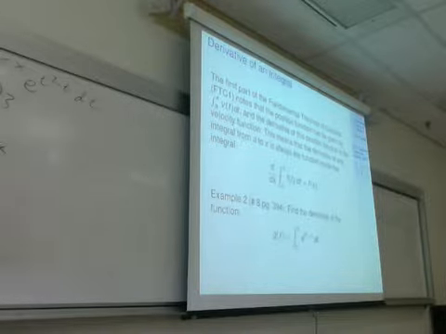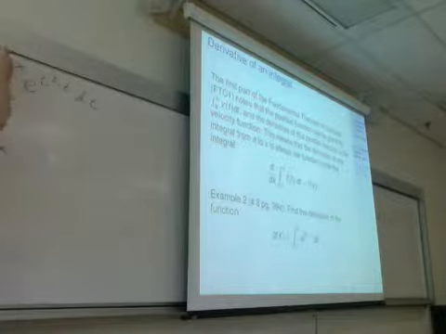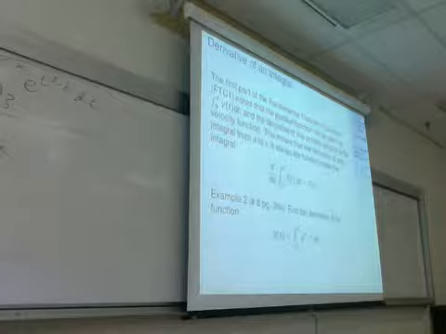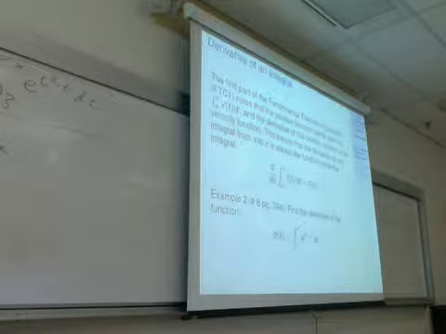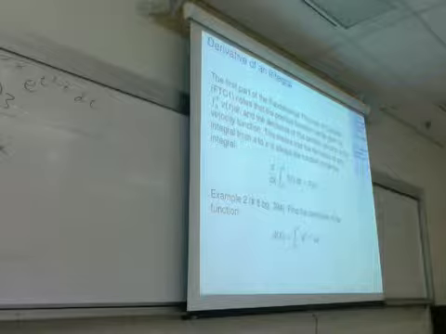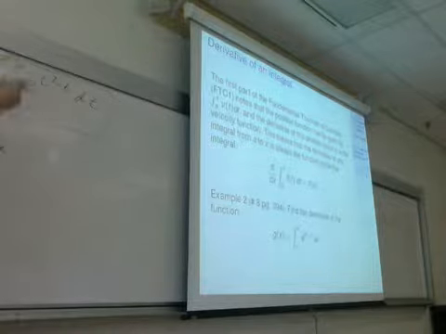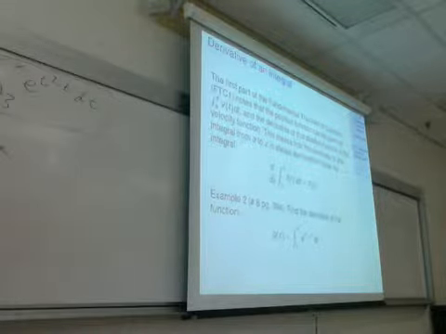The reason we have to replace that t with an x is because this thing we're taking the derivative of is a function of x. So its derivative should also be a function of x. If we took the derivative of x squared, it would be 2x, not 2t. This thing we're taking the derivative of is a function of x. It's not a function of t. So its derivative should also be a function of x.